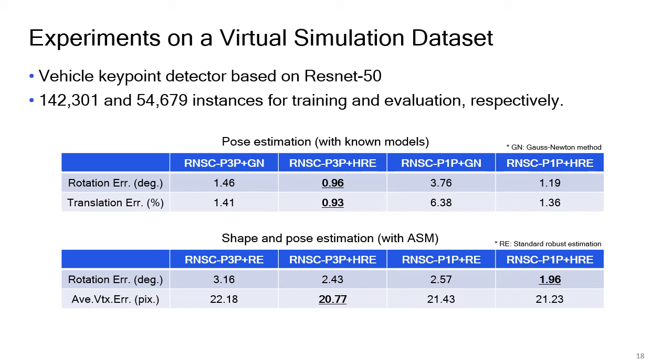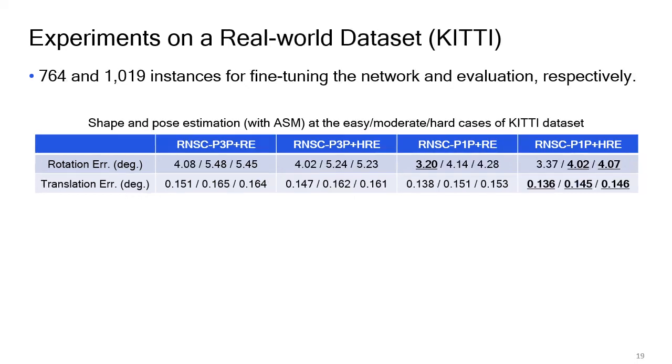Since the ground truth 3D models are known from the simulation dataset, we did two kinds of experiments. One is pose-only estimation, another is pose and shape estimation. From the tables below, we can see the proposed PnP solver and hierarchical robust estimator achieved low rotational and translational errors.